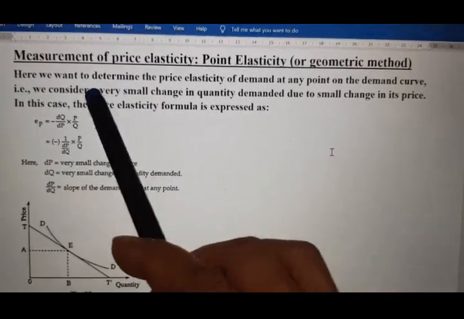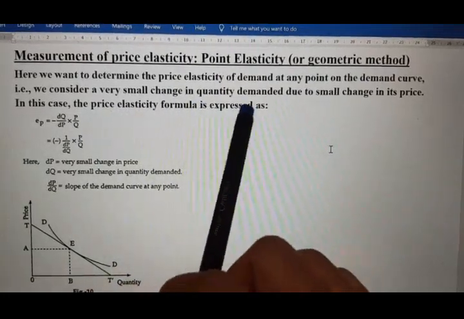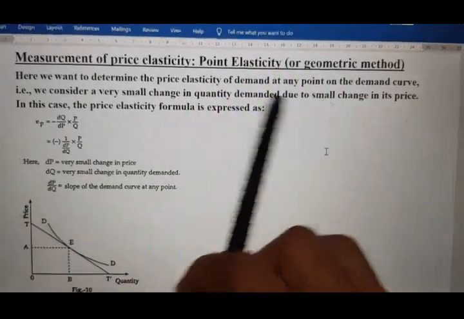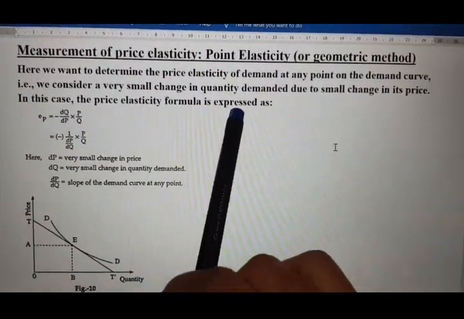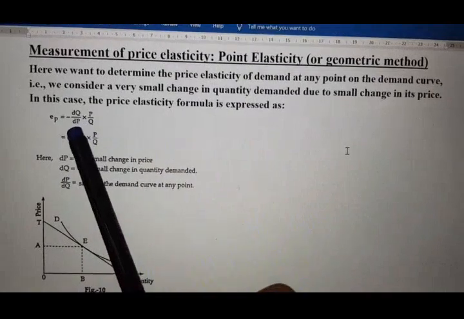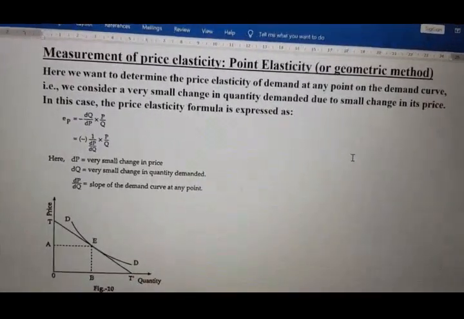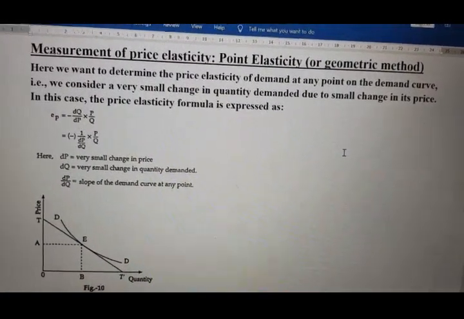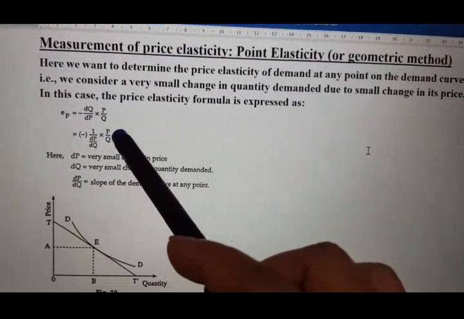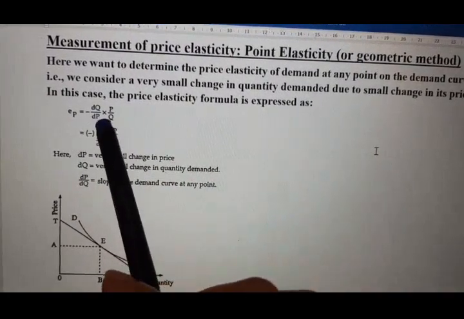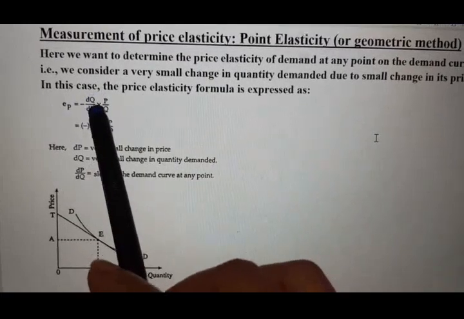Now we consider a very small change in quantity demanded due to a small change in its price. In this case, the price elasticity formula can be expressed like this. EP is equal to delta Q by delta P into capital P, the original price, divided by original quantity. So instead of delta, we are denoting very small change with small d.